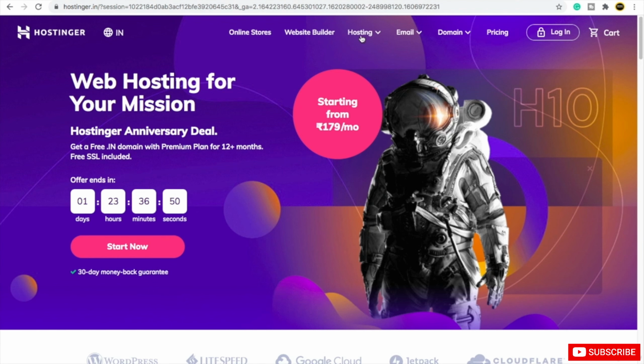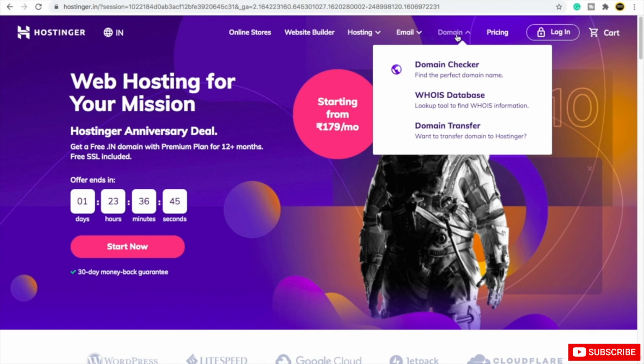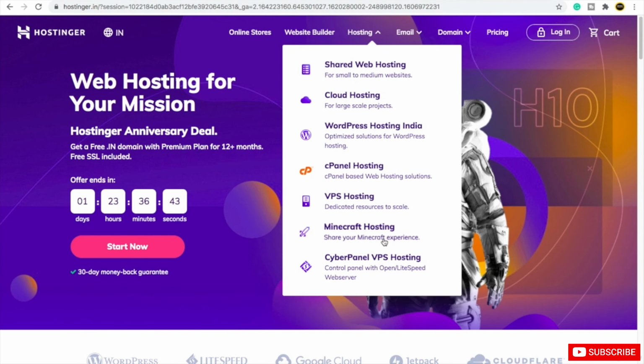Now here you can see we have lots of plans. Whatever plan you want to buy, you can buy from here. For example, you have domains and you have hostings. The most common is shared web hosting. Even if you want to install WordPress inside shared web hosting, you can do that. If you want to install any code script, you can do that. Or even any kind of email application or any application, you can do that. So shared web hosting is 100% suitable as compared to WordPress hosting. Make sure that you purchase shared web hosting.